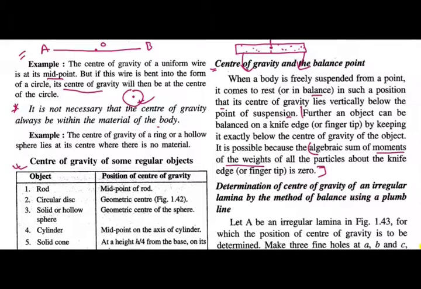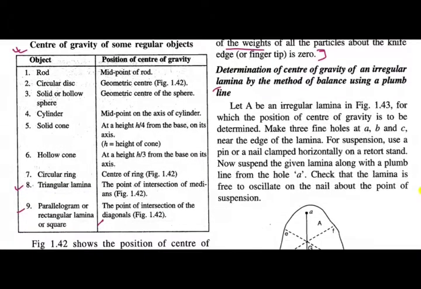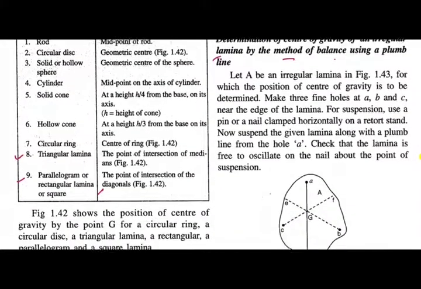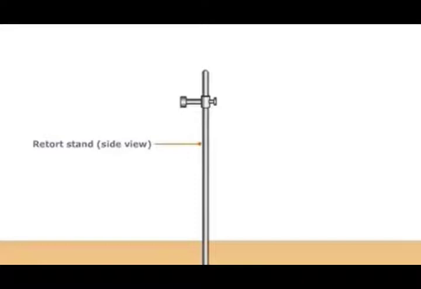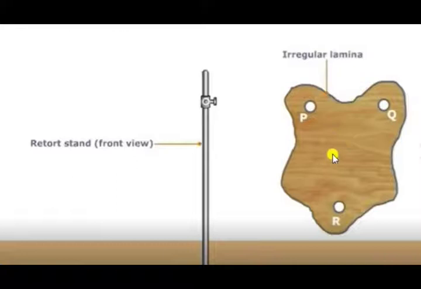Now, a practical experience: determination of the center of gravity of an irregular lamina. Irregular lamina means a thin sheet. By the method of balancing using a plumb line. See, this is a retort stand, and here is the irregular lamina. Now we have to make 3 holes, P, Q and R, at the edge of this lamina.